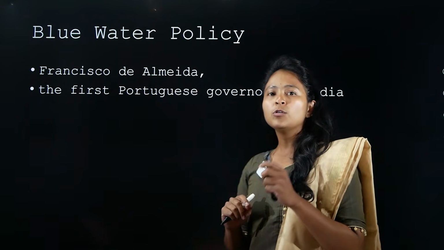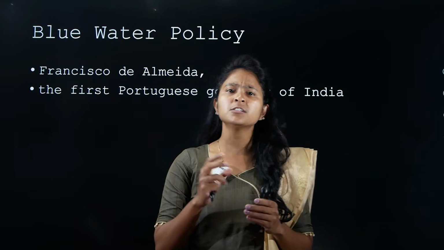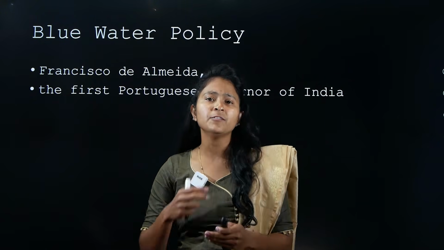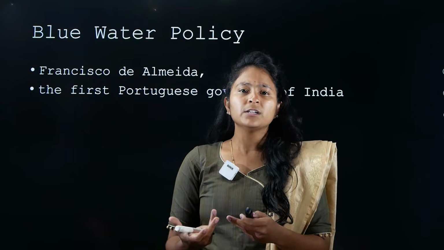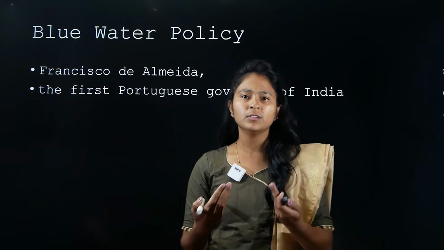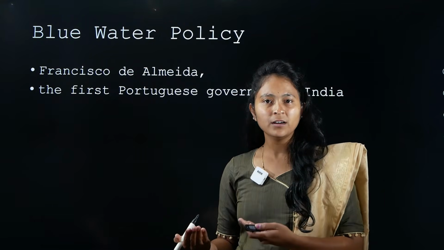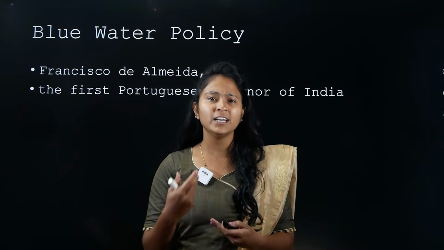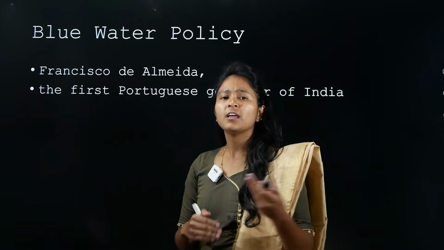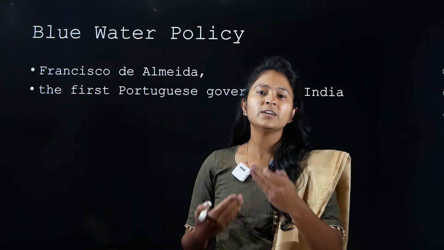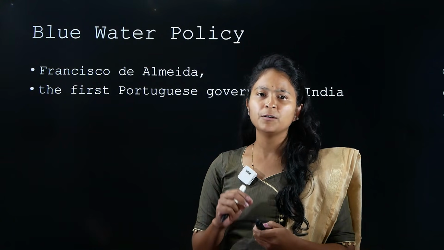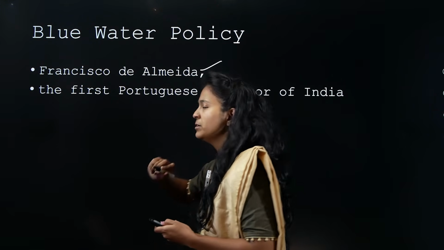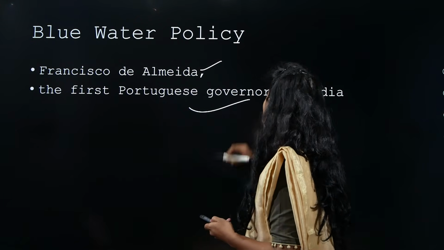Next is also about the blue water policy. The first person who came to India was Vasco da Gama. After that, the Portuguese were able to come, right? They were able to have good relations here. Obviously, Indians also wanted trade, and they were always welcoming. We have Atithi Devo Bhava. Anybody who comes to India, we welcome them, we treat them very well. Similarly, when people came from outside, we always welcomed them, and we always had trade relations with different parts of the world. Similarly, there was Almeida, Francisco de Almeida. He was the first governor of the Portuguese in India.